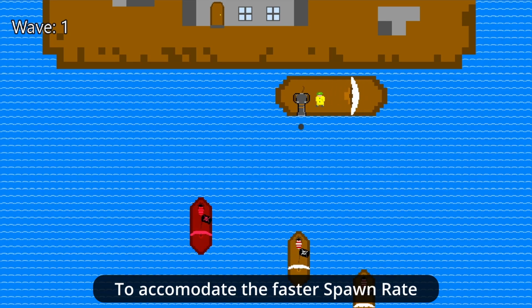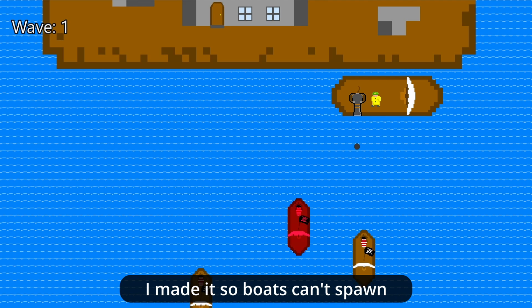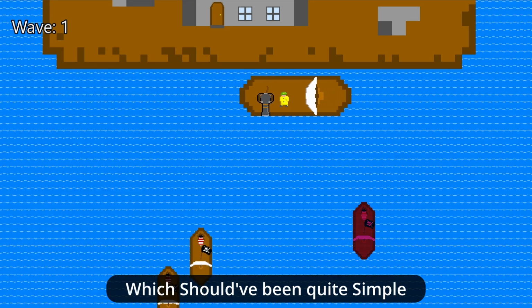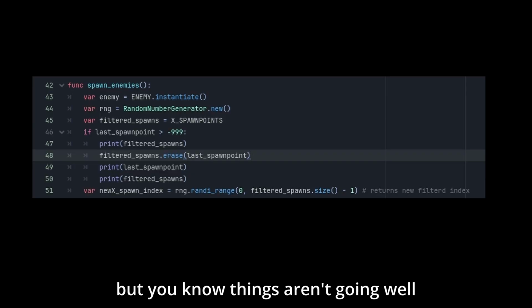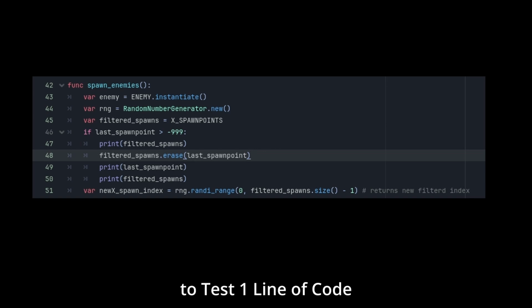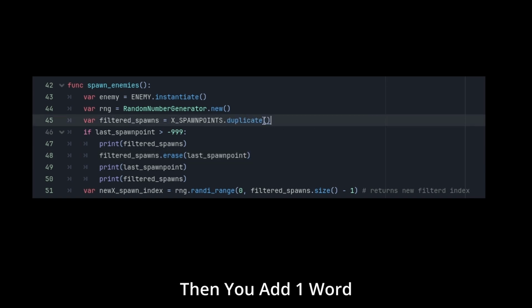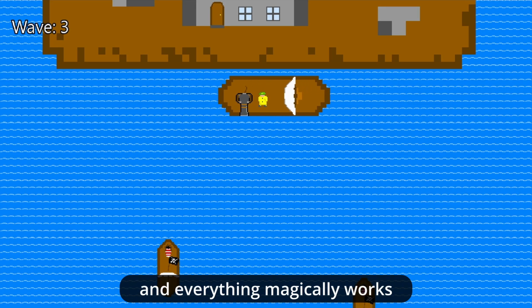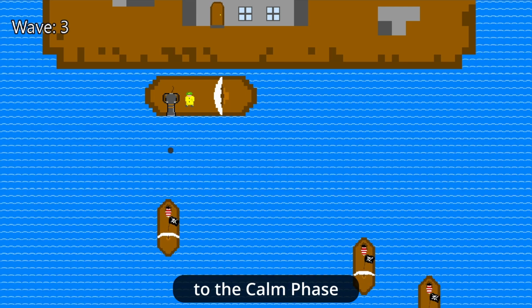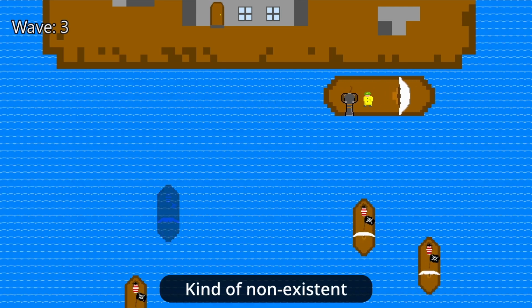To accommodate the faster spawn rate, I made it so boats can't spawn in the same place twice in a row, which should have been quite simple, but you know things aren't going well when you've got 3 debugging logs to test one line of code. Then you add one word and everything magically works. Anyways, we now switch over to the calm phase, since it's kind of non-existent.